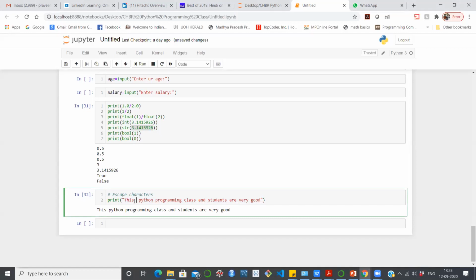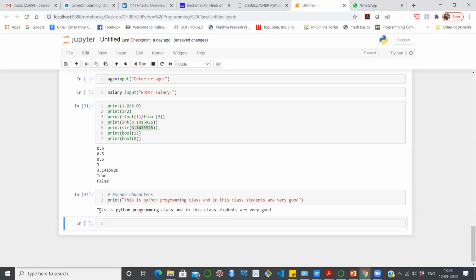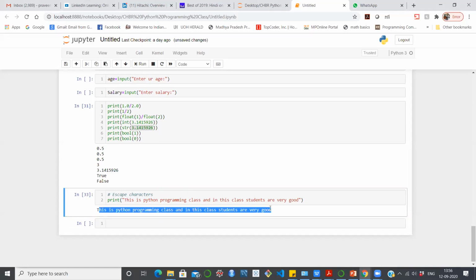I need to mention this is a Python programming class, and in this class, students are very good. I just wanted to mention it like this. So I have run this. Once I ran this, I got this output. Everything comes in one line.